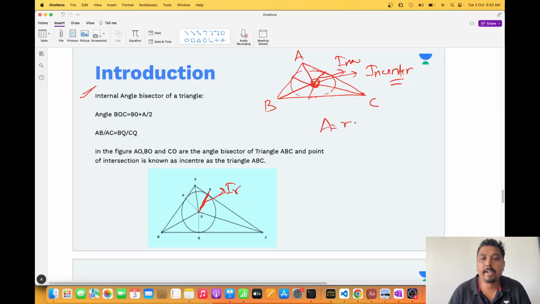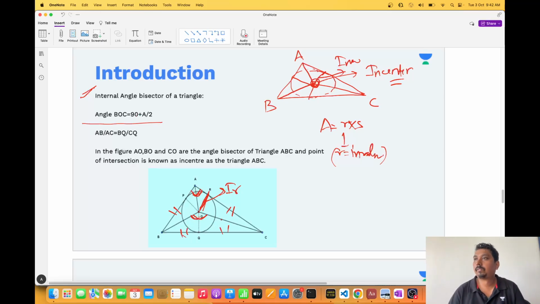So you have the formula A equals r into s, and r is the inradius. So if you know the inradius and the side lengths, there is the perimeter, you can find out the area. So this is what the inradius is all about. The angle bisectors intersect at the incenter, and if you draw a circle based on that, it is called the incircle. An important property here is angle BOC is equal to 90 plus A by 2. Okay, angle BOC equals 90 plus A by 2, and AB by AC is equal to BQ by QC. Okay, that's it. Nothing more than that.